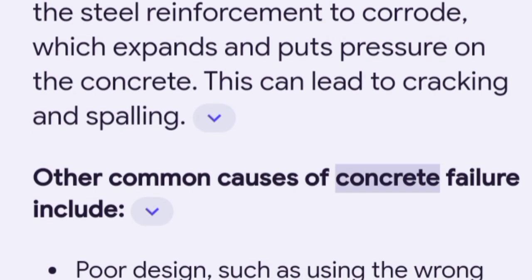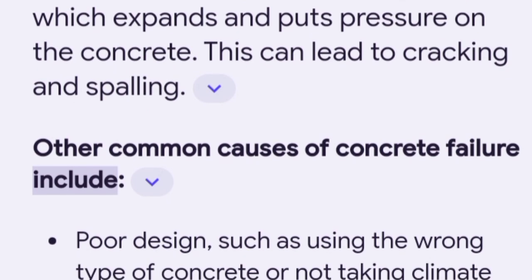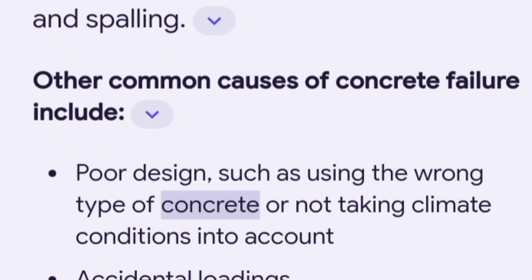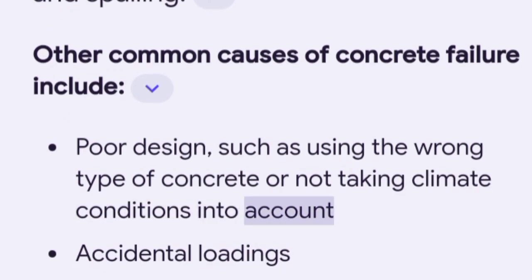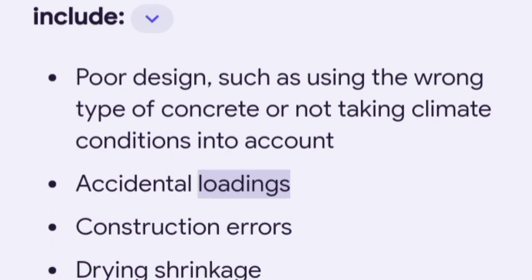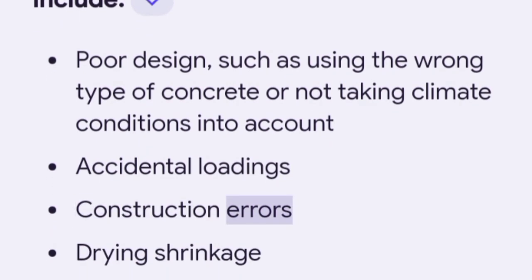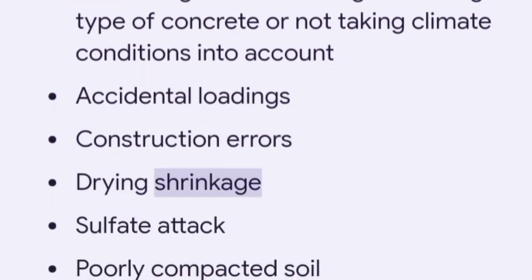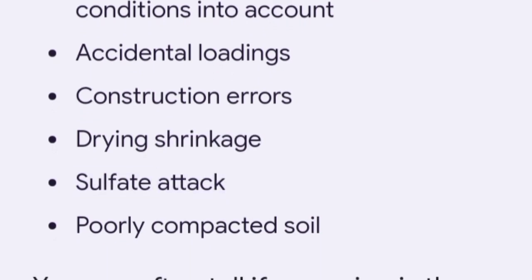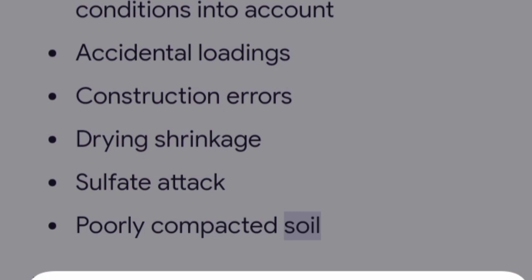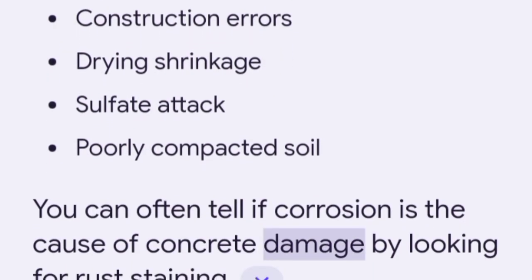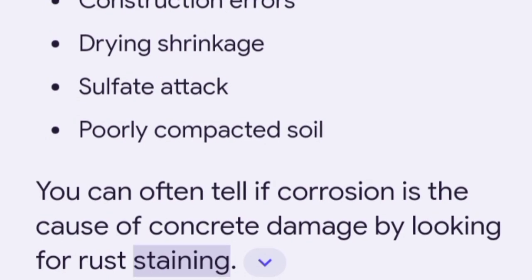Other common causes of concrete failure include: 1. Poor design, such as using the wrong type of concrete or not taking climate conditions into account. 2. Accidental loadings. 3. Construction errors. 4. Drying shrinkage. 5. Sulphate attack. And 6. Poorly compacted soil. You can often tell if corrosion is the cause of concrete damage by looking for rust staining.